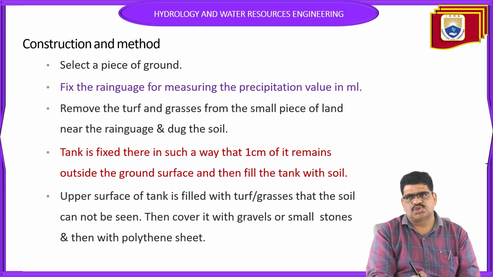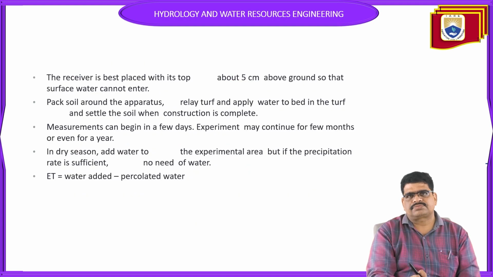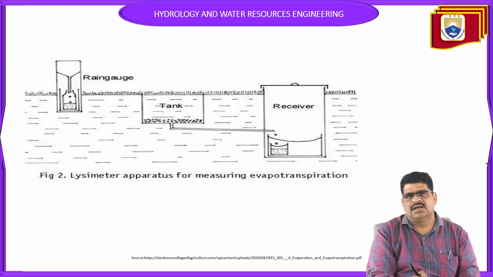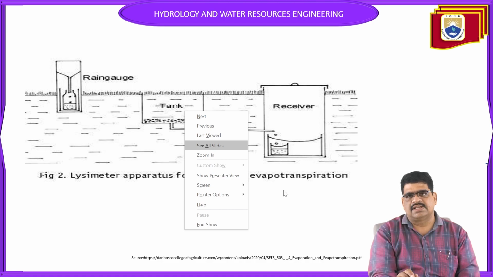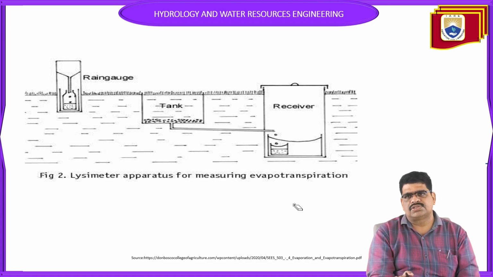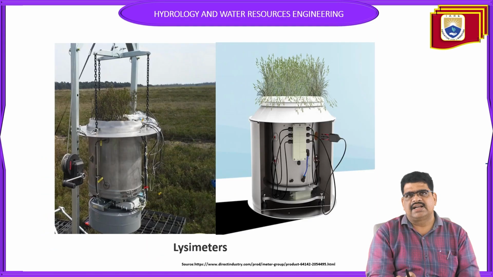I will show one of the pictures regarding how to construct the lysimeter for evapotranspiration. Here the rain gauge is provided nearby, and you can see how water is collected from the tank. It is collected inside the ground, and the receiver is also inside. Now we see another picture for clarity. This is the lysimeter, a field project taken up for evapotranspiration. Here the crop will be provided.